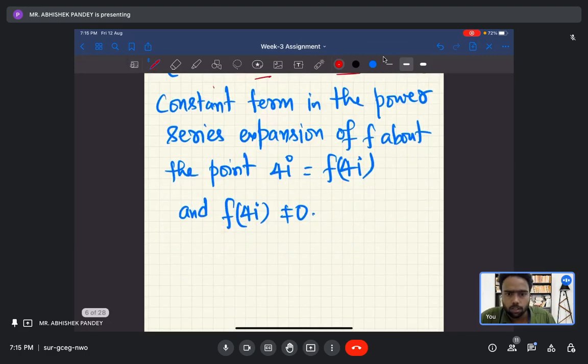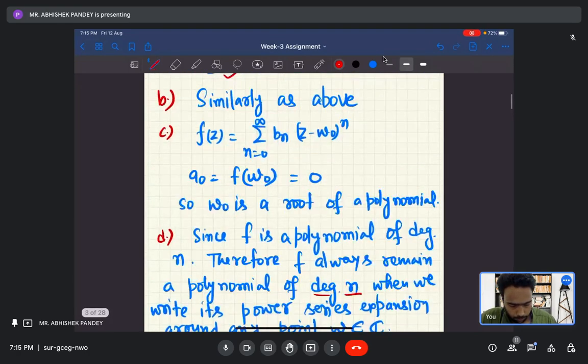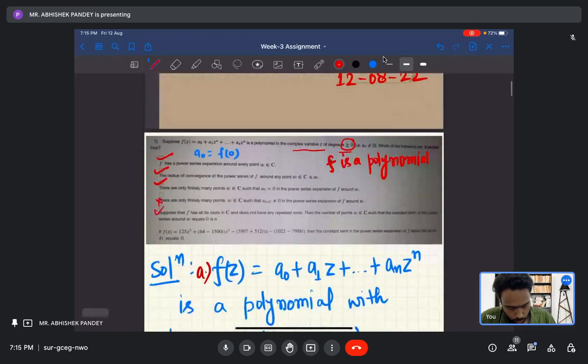It is just on the calculation part. You can check f of 4i is non-zero basically. So this is just based on the calculation, so this is also wrong.